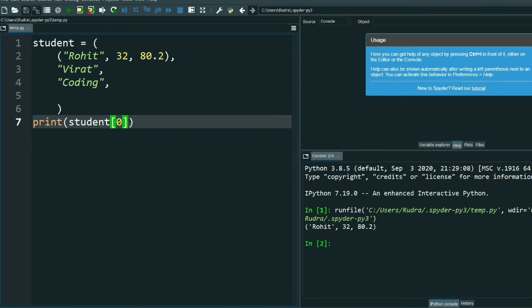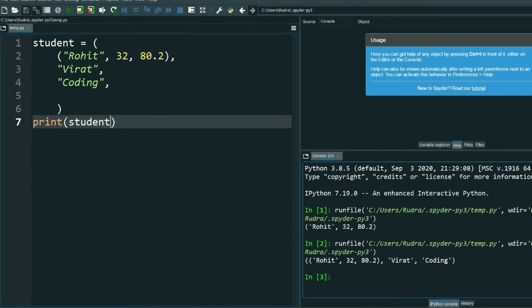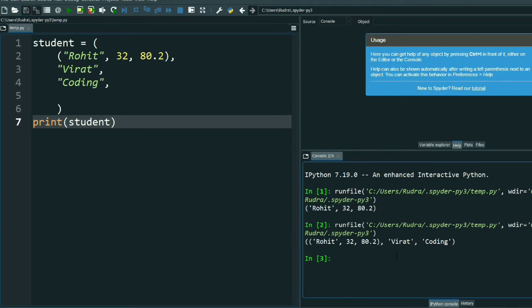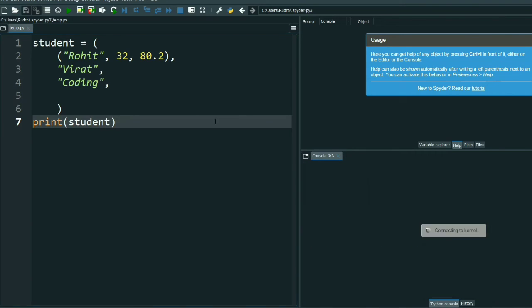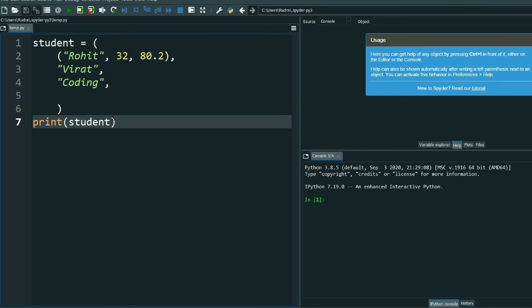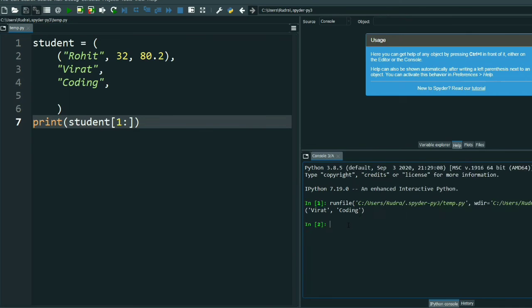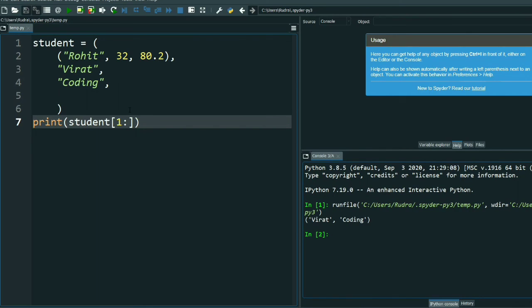Now I want to print everything that's there in the tuple. See, everything is printed. Understood. Now suppose I want to print it from the first index, like a list. We have done it in list also. Slicing, you remember it? I already said it like this, 1 colon 2, like this. I think you should remember this. This means, see, from 1, Virat and coding are being printed.